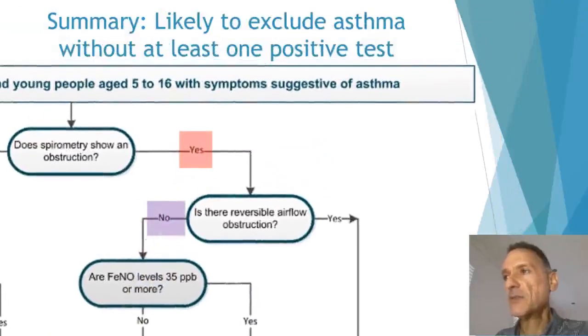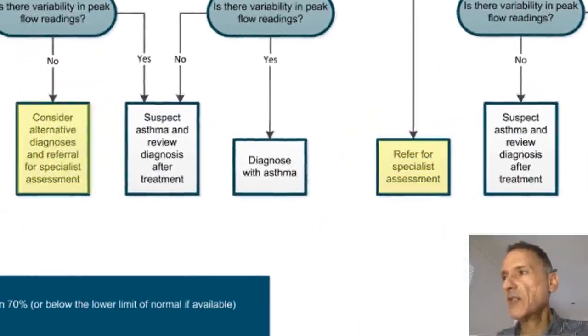Note here that obstruction on spirometry is not considered a positive test for asthma unless there is bronchodilator reversibility. So, in these cases, we will have to refer or investigate further.